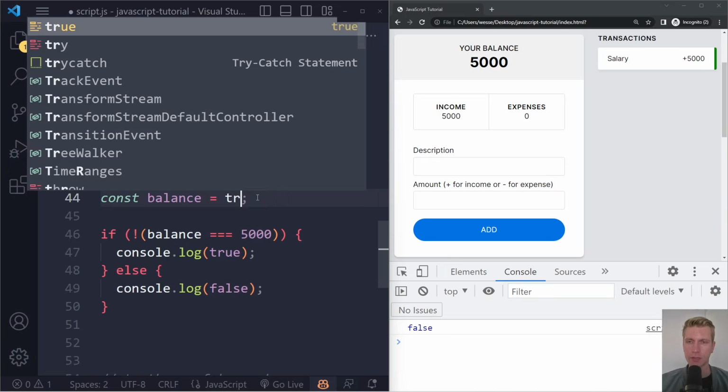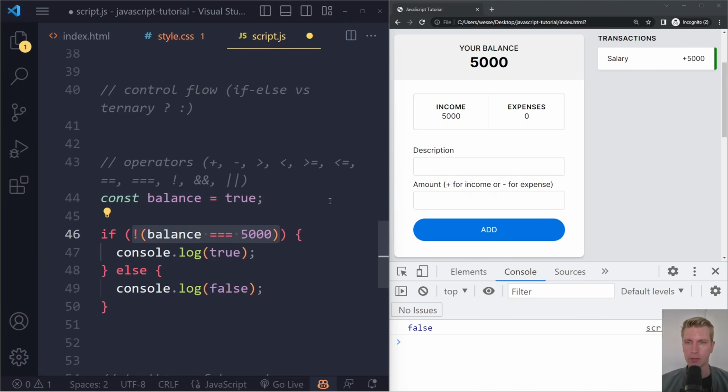So if balance is, for example, the Boolean true, and we then just use if balance, well, that will produce true. We get true. But you can also invert that with the exclamation mark. So that's this sign, and then we have the logical and and or operators.